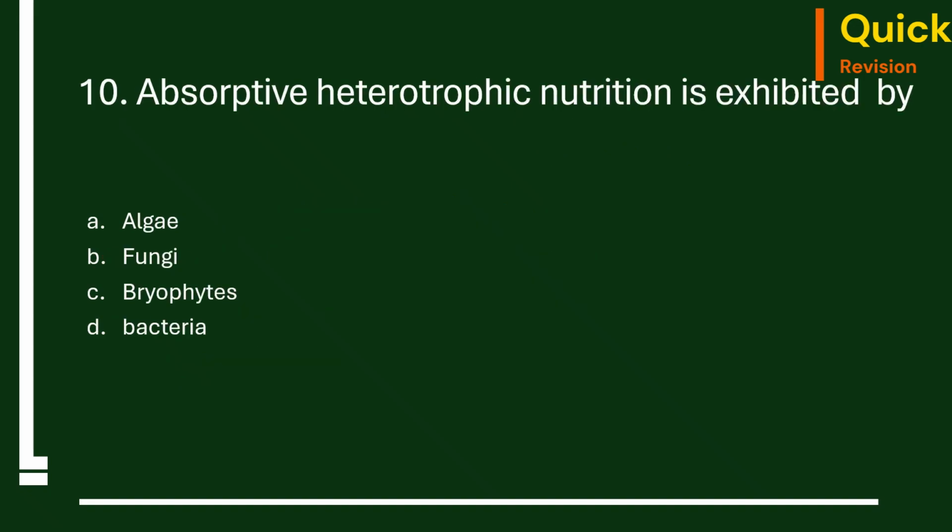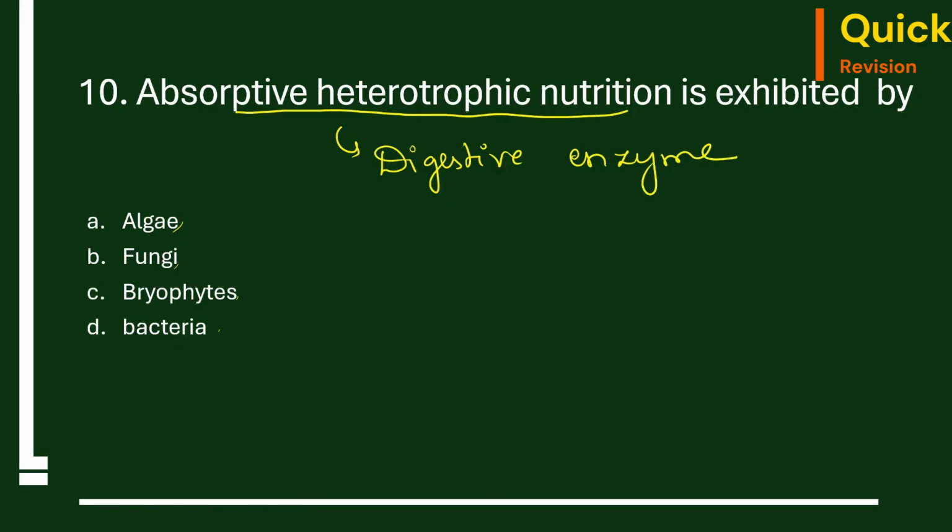The next question. Absorptive heterotrophic nutrition is exhibited by algae, fungi, bryophytes, bacteria. First, let's see what is this absorptive heterotrophic nutrition. Here the organism will secrete digestive enzymes and convert the complex organic matter into simple matter, and then this will be absorbed into the body.